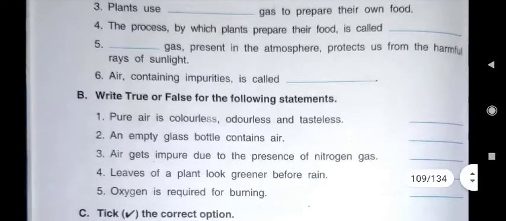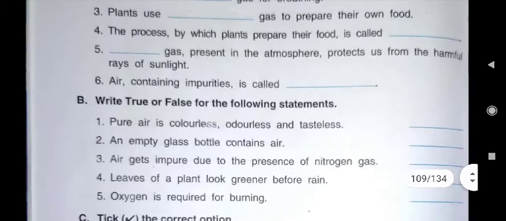Fifth one is dash gas present in the atmosphere protects us from the harmful rays of sunlight. I have told you children that our atmosphere protects us like a shield from the harmful ultraviolet rays of the sun. And which gas protects us? Yes, it is ozone. OZONE.